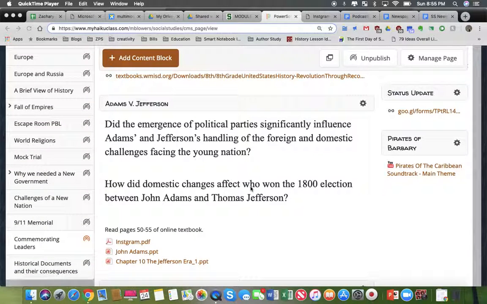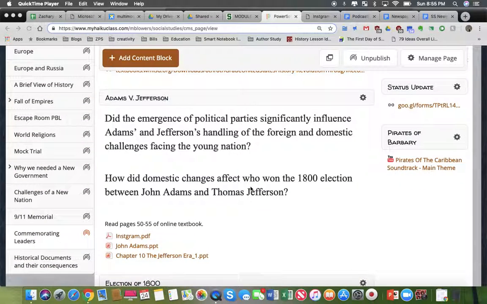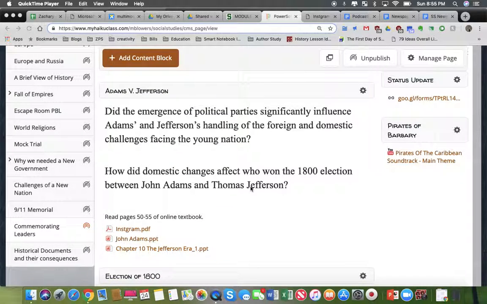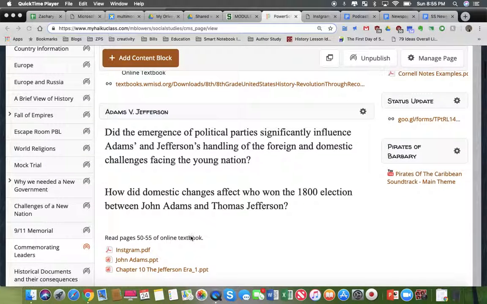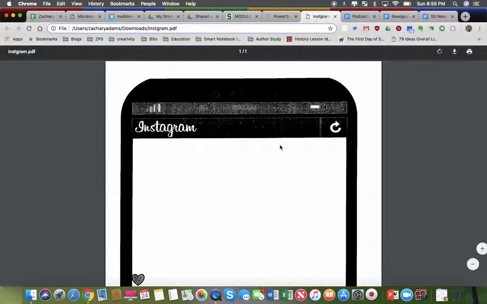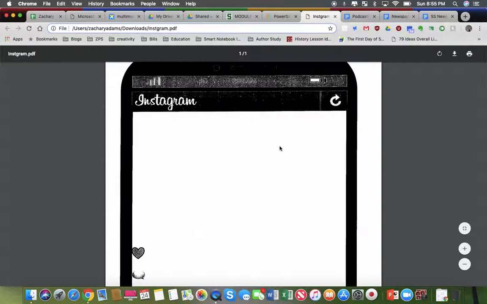And so one of the first lessons we did was talking about Adams versus Jefferson and this fight that they've been having between each other. And so in the past, what I've done is I've had students read portions of an online textbook, as you can see, and then what they did is they used what they learned from their textbook to create an Instagram. And so this is that platform for them.